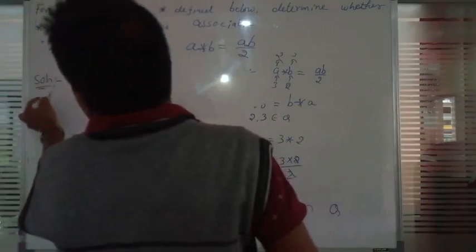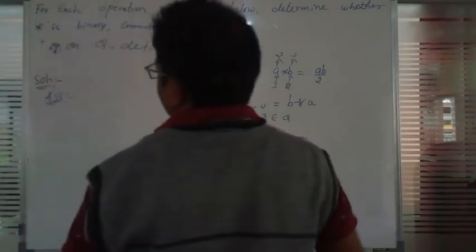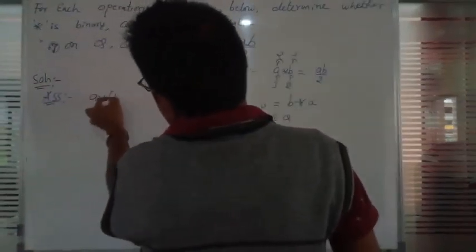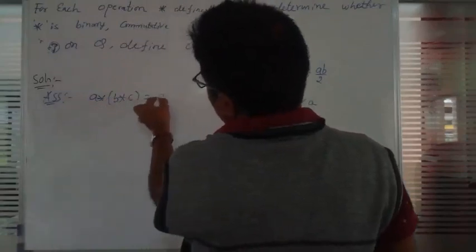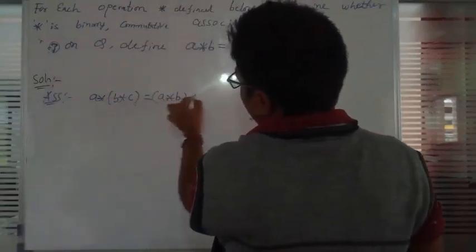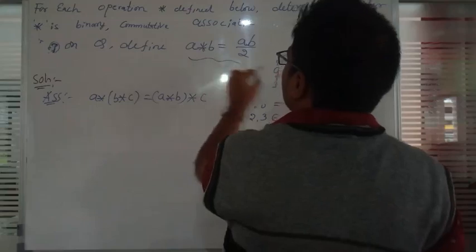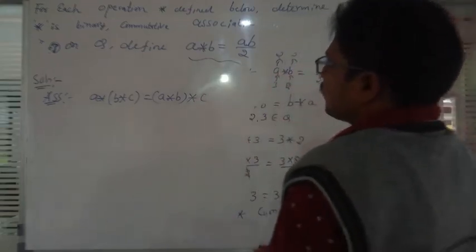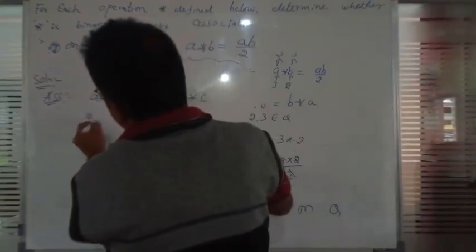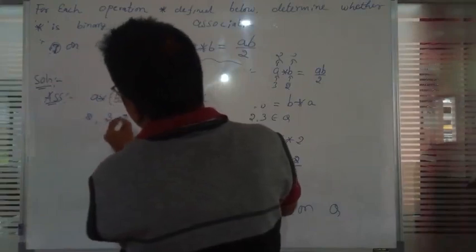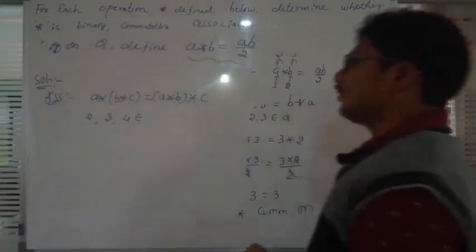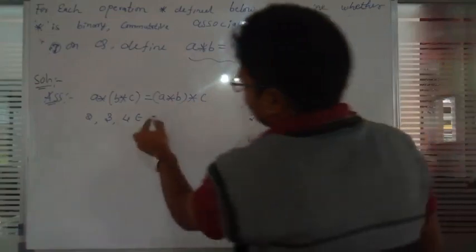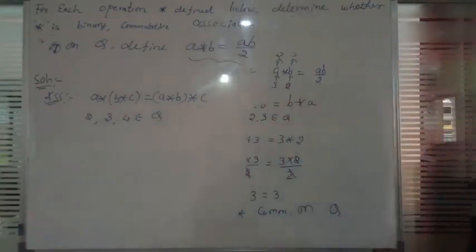What is associative? It says A star (B star C) is equal to (A star B) star C, where A star B is equal to AB by 2. I will take three numbers, 2, 3 and 4, which belong to the rational numbers.